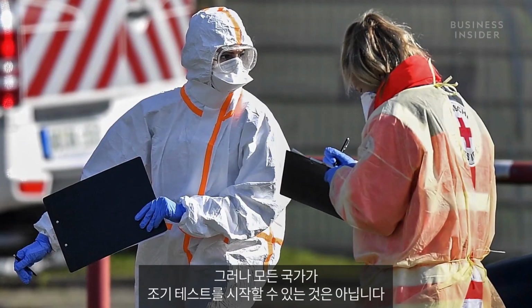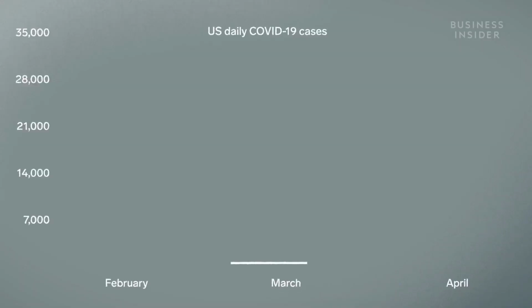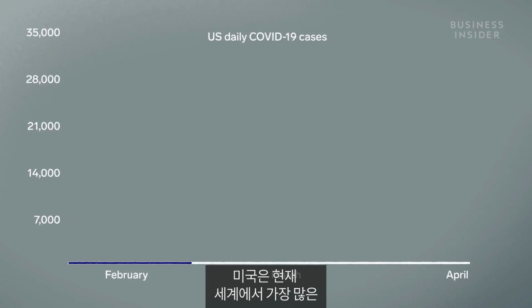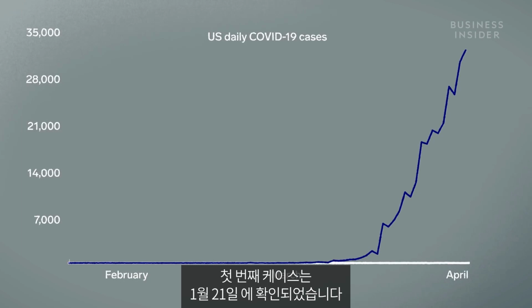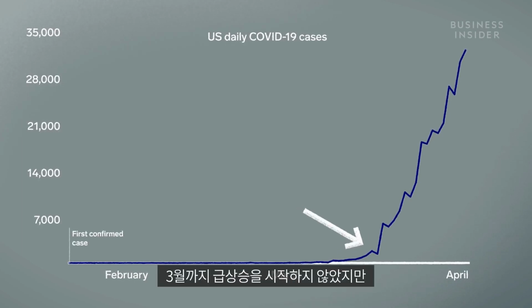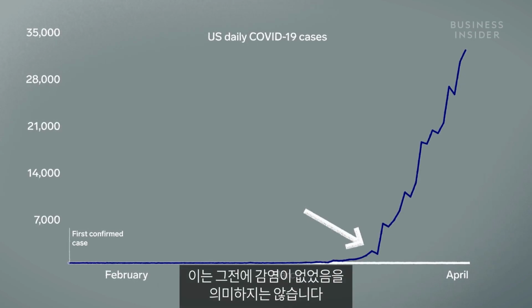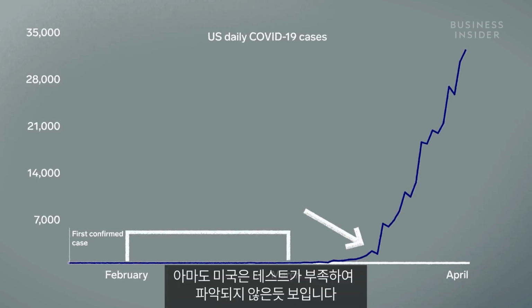But not every country was able to start testing early. The US currently has the highest number of confirmed COVID-19 cases in the world. Its first case was confirmed on January 21st. And while we don't start to see a spike until March, that doesn't mean there weren't cases before that. They likely went undetected due to a lack of testing.